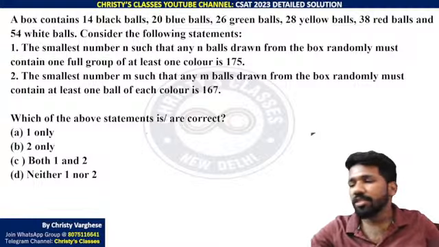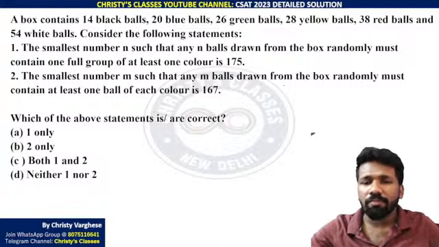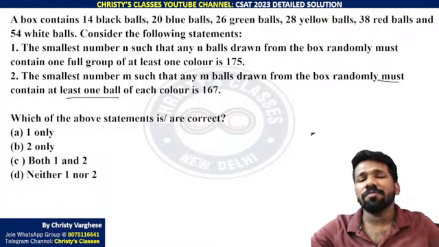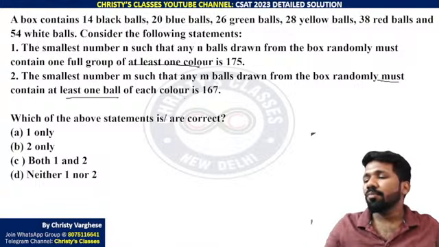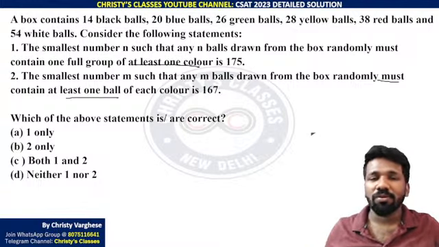So worst case scenario you need to consider. Second question: smallest number m such that m balls drawn from the box randomly must contain, again must contain, in the worst case scenario, at least one ball of each color. The previous statement was one color, all balls. Here it is one ball, all colors.